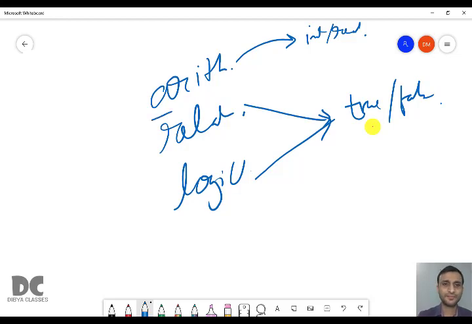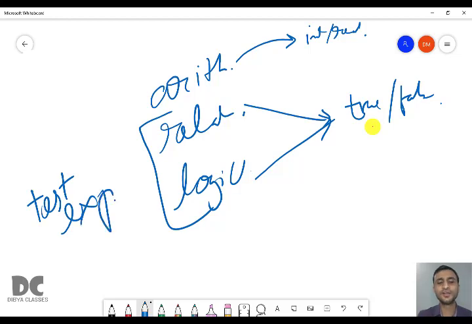So here, test expression denotes a relational or logical expression. It can be a relational expression or a logical expression, but it cannot be an arithmetic expression.